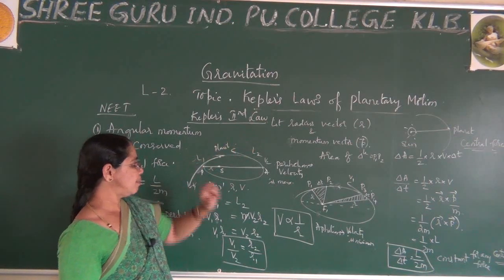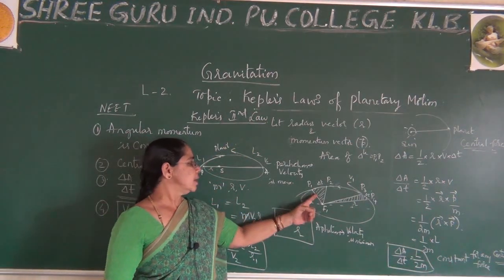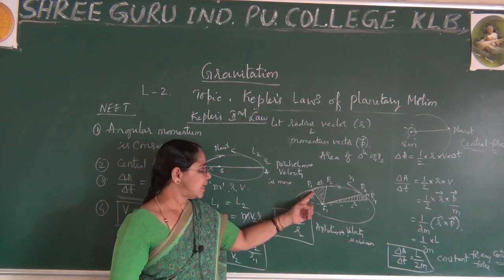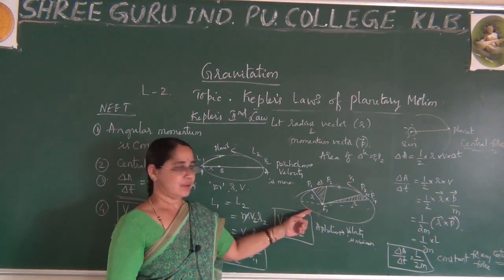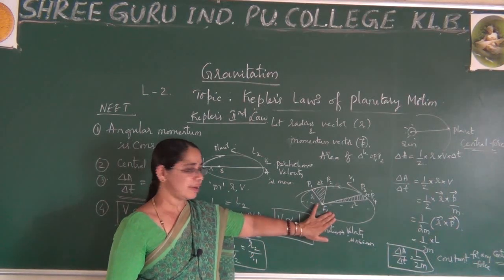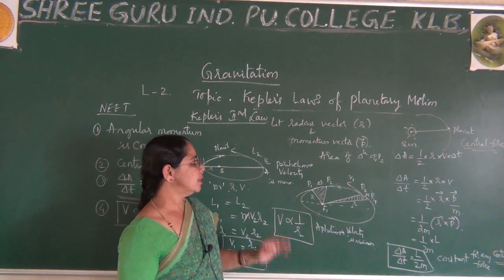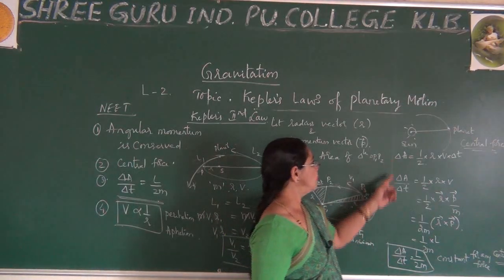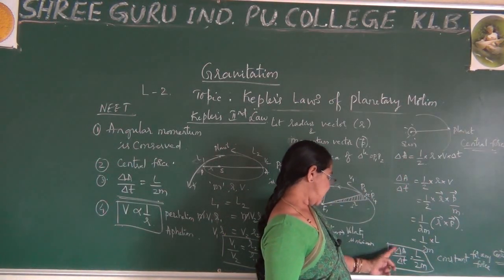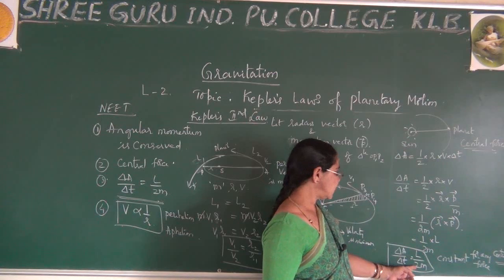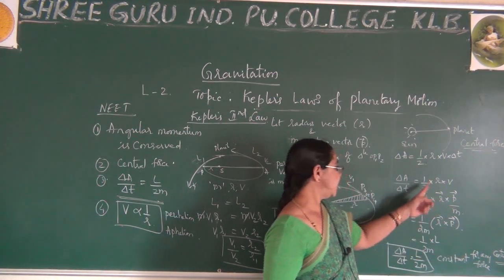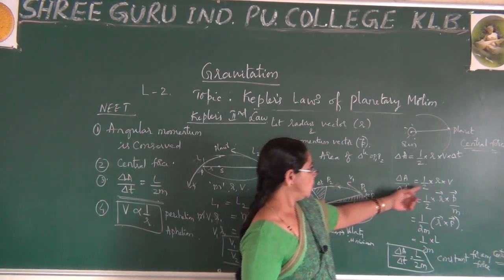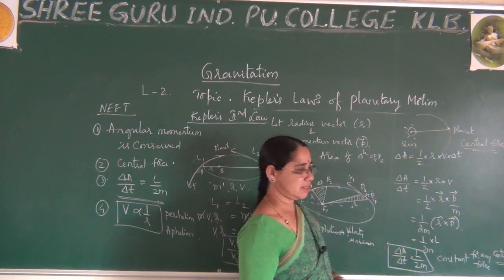It states that the imaginary line drawn from the center of the sun to the planet sweeps out equal areas in equal intervals of time. We referred to this figure to explain it. At the same time, we proved that delta A by delta T remains constant, which holds for any central force.